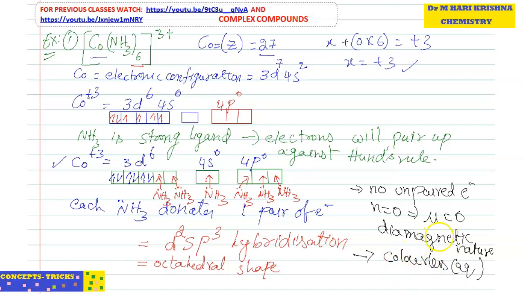Next, magnetic moment is 0. No unpaired electron, so it is diamagnetic. It is colorless, with d2sp3 hybridization, an octahedral complex. And one more thing: d is used in front of sp, that means this is an inner orbital complex.